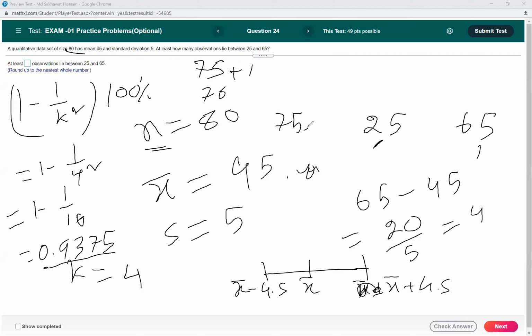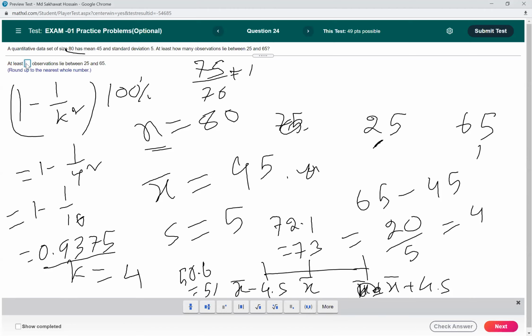For example, if you get 72.1, you will consider 73. If you get 50.6, you will consider 51. So we have 75, which means at least 76 observations will be between 25 and 65.